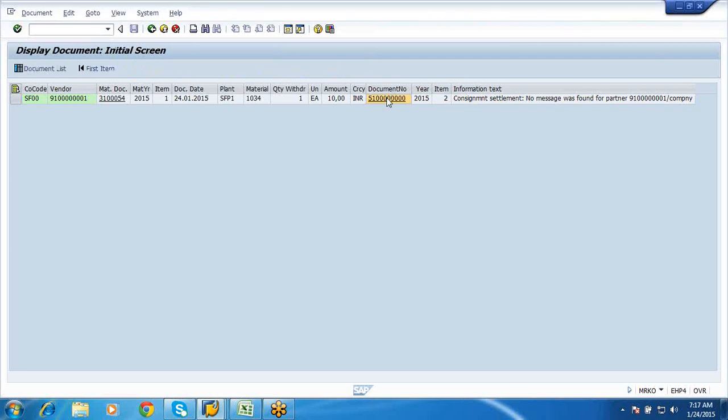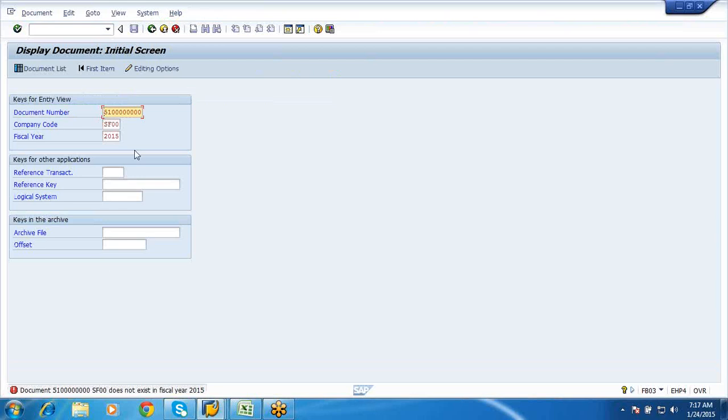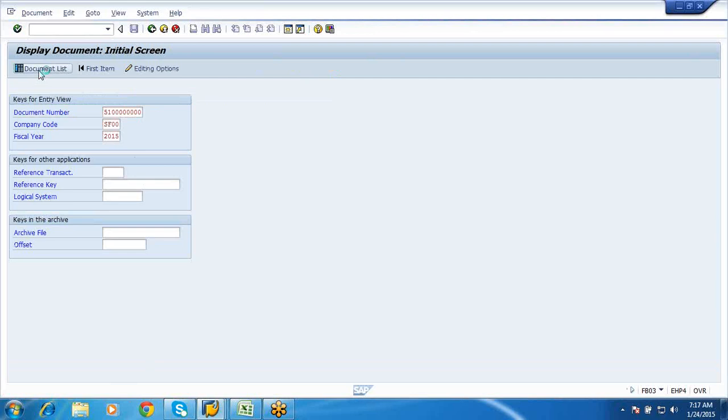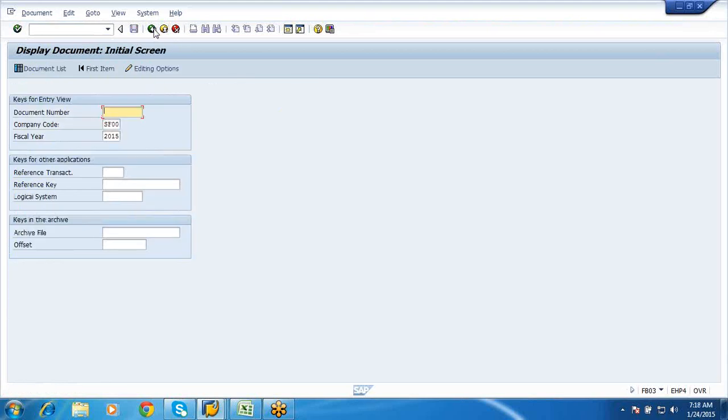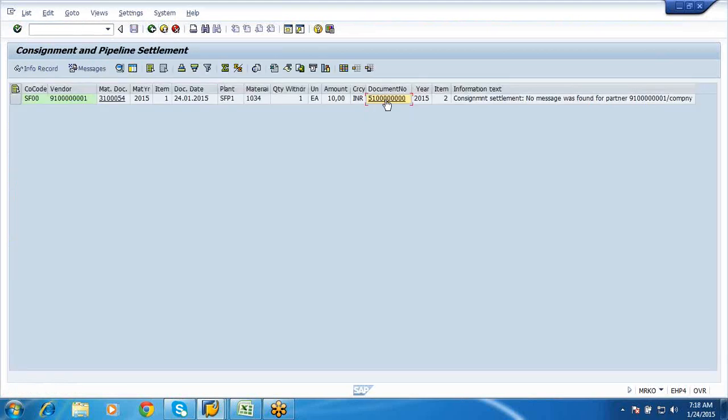If I click on this, there is some error wherein I cannot display this, but your invoicing has been generated. So this is how you settle the pipeline procurement. So this is about your pipeline and the subcontracting part.